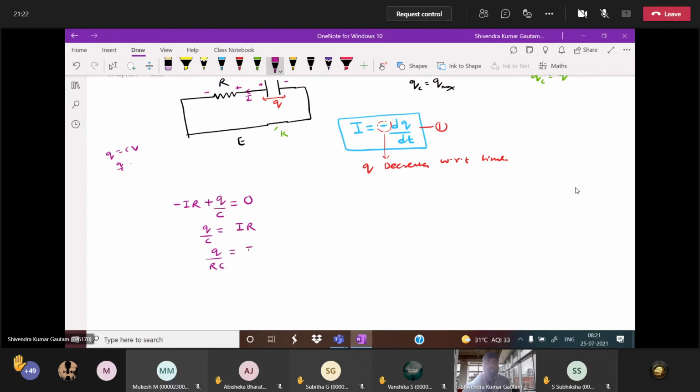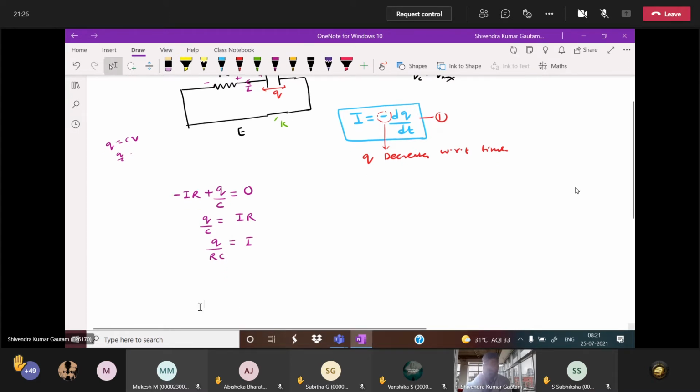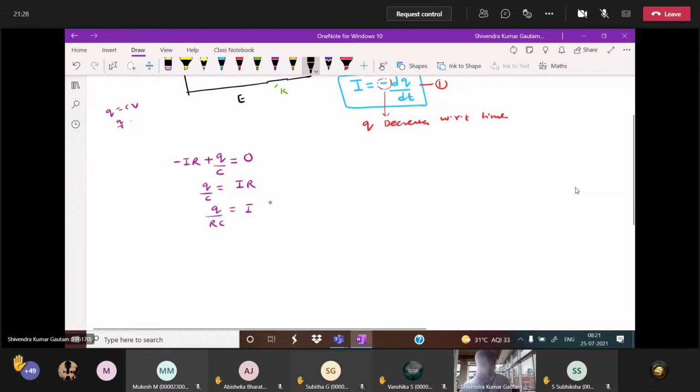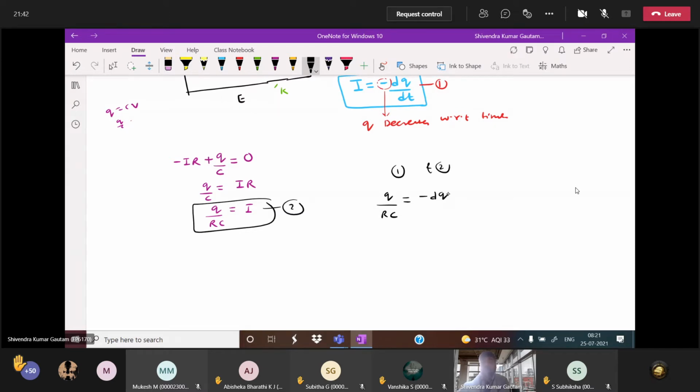What is the I value now? From the first and second equation, Q by RC is equal to I, and I is minus dq by dt.